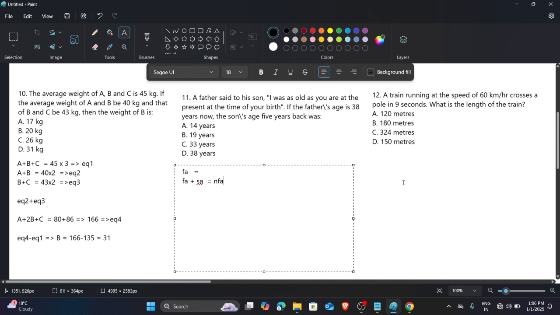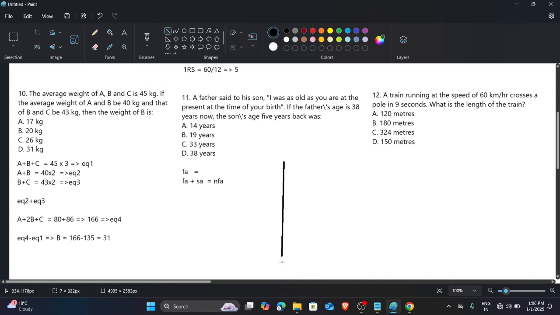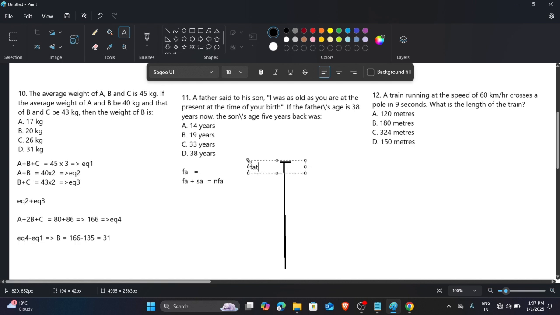I will explain this with a diagram. Suppose this is the age line. At this point, the father's age is equal to the son's present age.